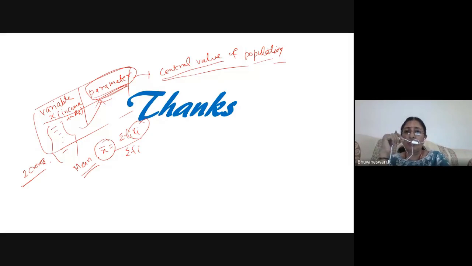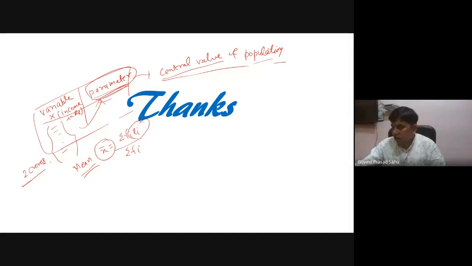Stem and leaf plot. Can it be represented diagrammatically? That is some sort of what we are doing here. This is the stem. So we represent this 1, 2 kind of things, and the second, third digit. Suppose the data are of 3 digits, say 128, 127 kind of things. Then our stem will be of 2 digits, say 12, 13, like 10, 20, 30 kind of thing. Then the last digit will be the leaf.